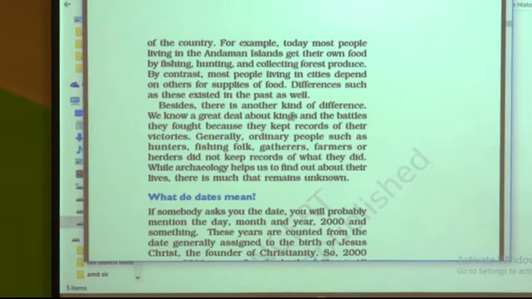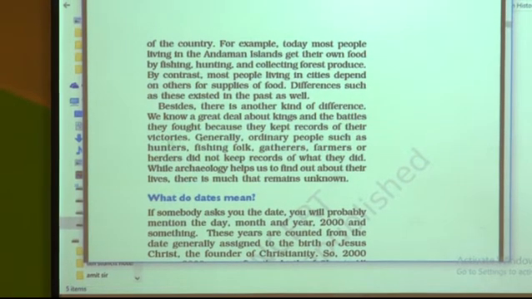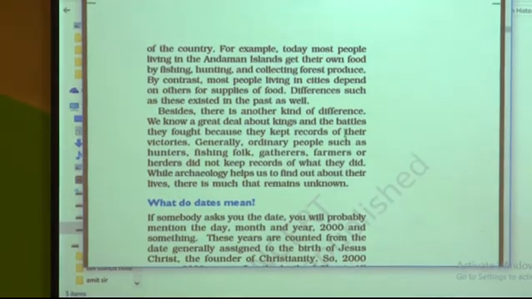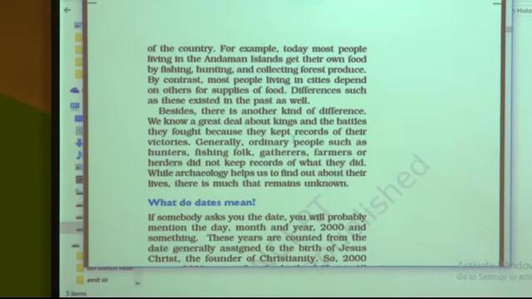Besides, there is another kind of difference. We know a great deal about kings and their battles. Kings used to fight wars, and in those wars they would either win or lose. These kings fought battles and kept records of their victories.